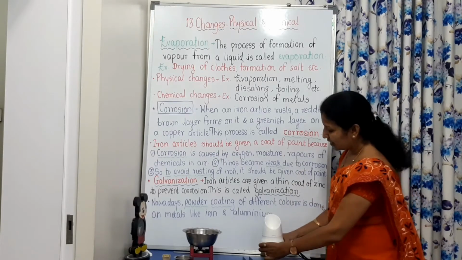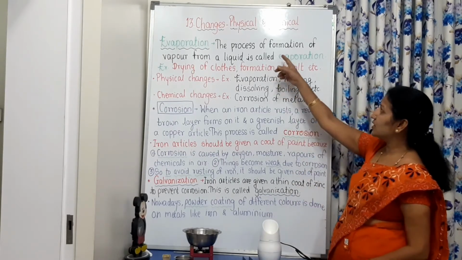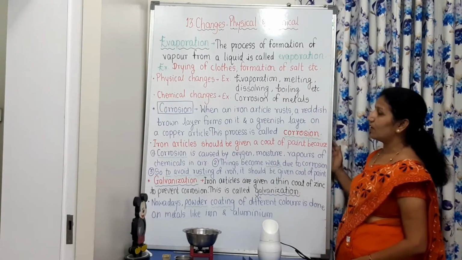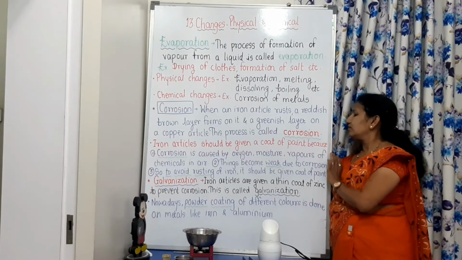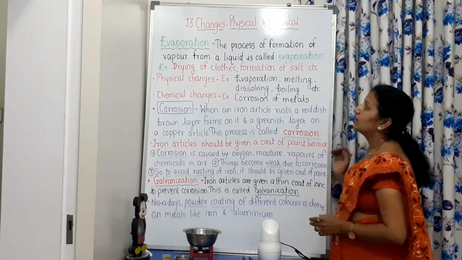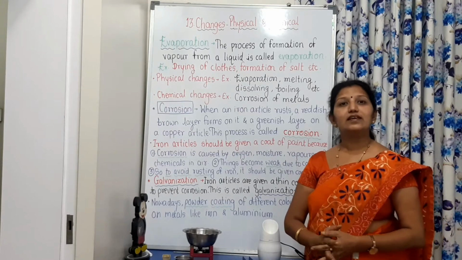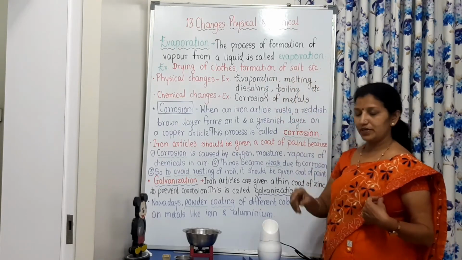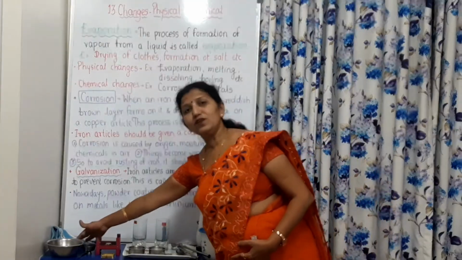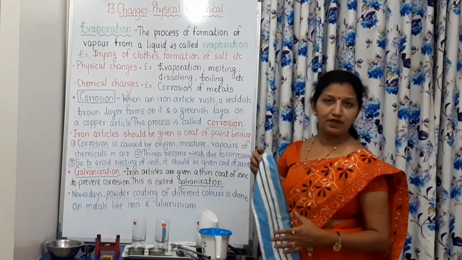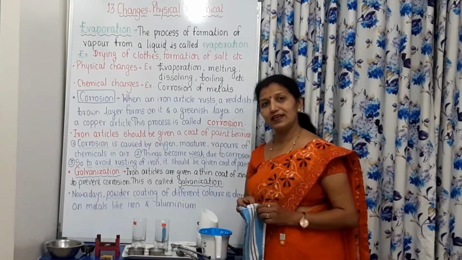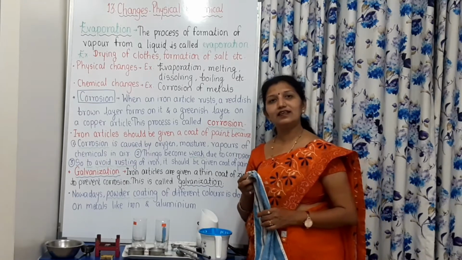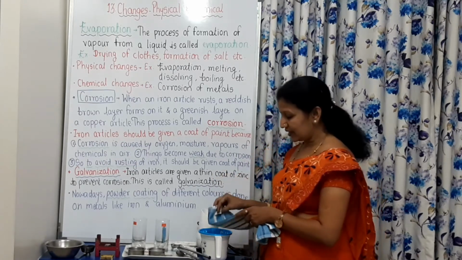See, the process of formation of vapors from a liquid is called evaporation. Children, drying of clothes is an example of evaporation. Due to the sun's heat, when we dry clothes in the hot sun, at that time they become dry.